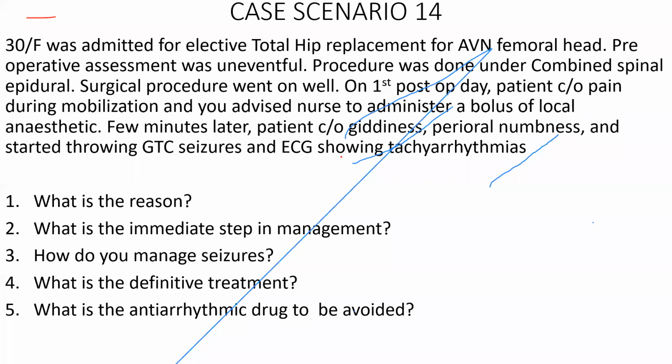So what happens is the local anesthetic predominantly blocks the inhibitory neurons first. The local anesthetic blocks the sodium channels and predominantly acts on the inhibitory neurons. So that is why, with an imbalance in the excitatory and inhibitory neurons, you get seizures. After a quite longer time, the excitatory neurons also get inhibited, so that produces coma at the end. So that's the reason you get seizures first, then you get a comatose state. Good. How do you manage seizures now?